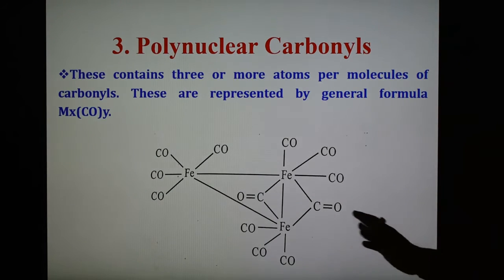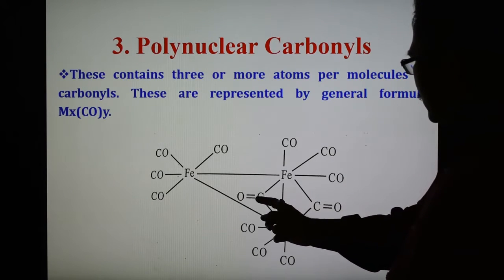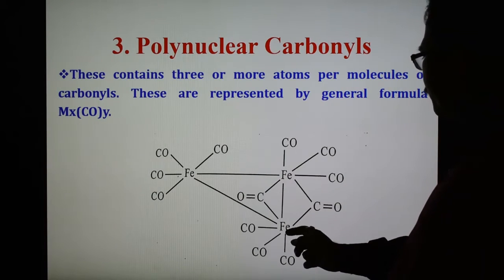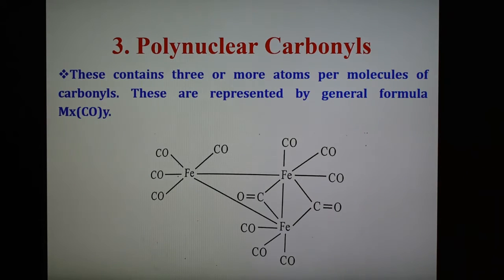Now here these are terminal, these are also terminal. This is the carbonyl which is a bridge between these two metals, and this is another bridge carbonyl. So this structure contains both bridge and terminal carbonyls, but the formula is Fe3CO12, and this is known as a polynuclear carbonyl. So what is polynuclear? Which contains 3 or more atoms per molecule. So this is the structure of Fe3CO12. So 3 types of carbonyls are there.